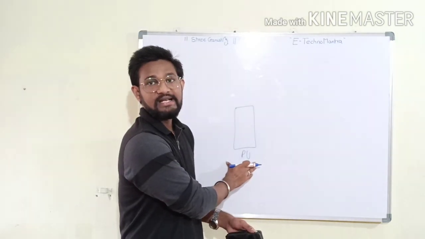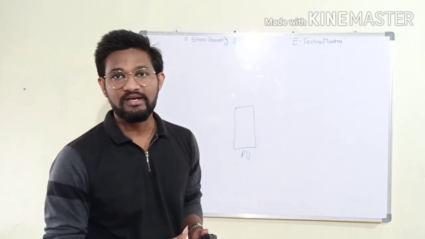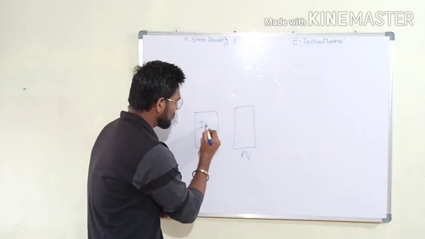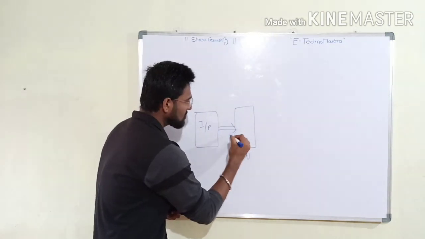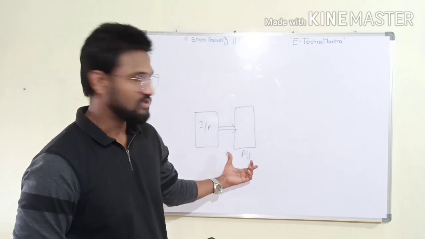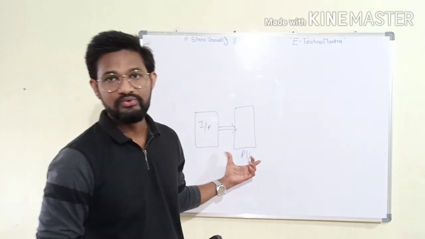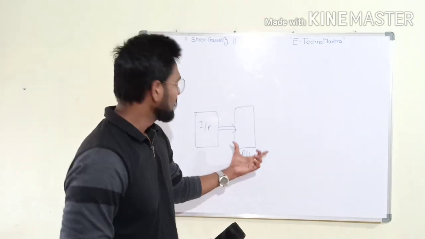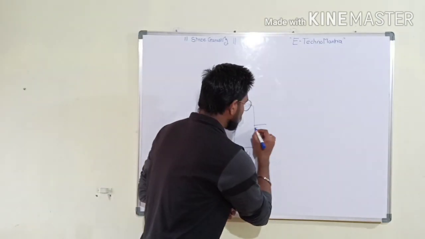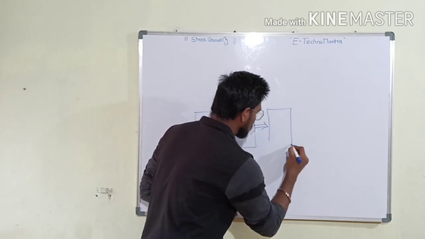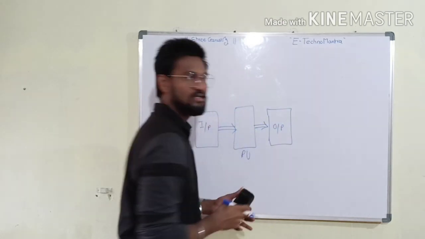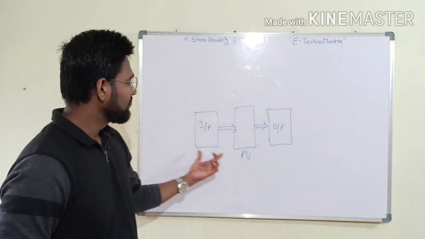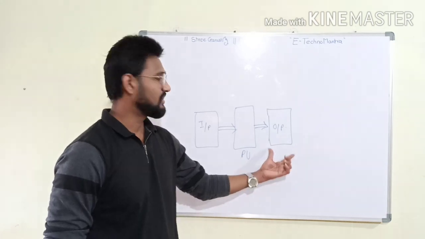Then to process the data, we need data. From where does the data come? From the input side. So we need one input. We provide an input to the processing unit. Then what does the processing unit do? The processing unit processes the input data, and based on it, it generates the output. The output is your result. So this is a generalized block diagram: input, processing by the processing unit, and generating the output.